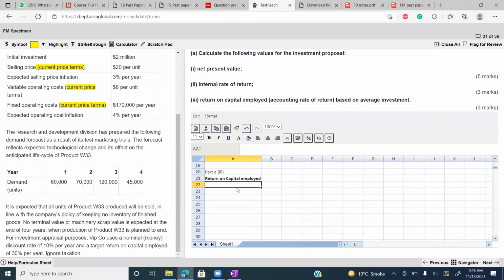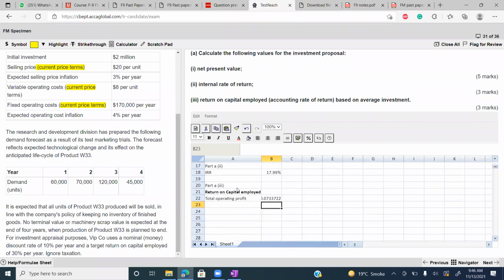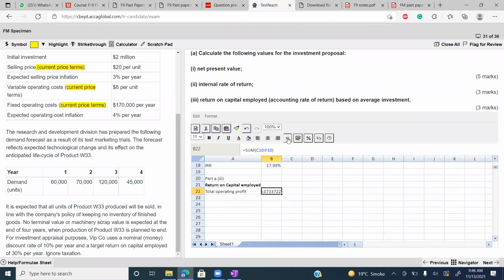First of all, calculate total operating profit. That is sum of all profit. This is the operating profit. Take the sum of all operating profit, that is equal to 3000.